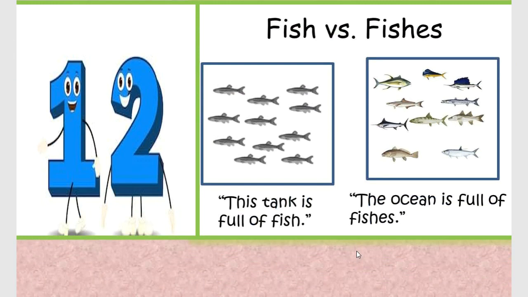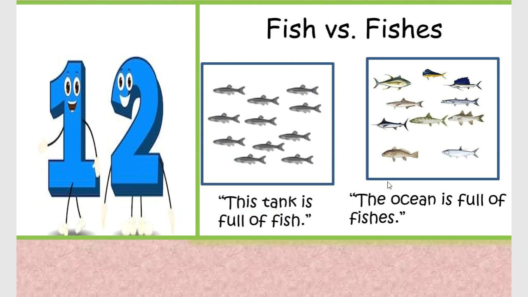Now, this is an important slide, children. You have to understand when we use fish and when we use fishes. From the picture, you can see that this tank is full of fish, though there are many fish over here. So why have I written fish over here? Because when there are many fish of the same variety, same breed, then even in the plural form, we call it fish. Because it is of the same breed, same variety.